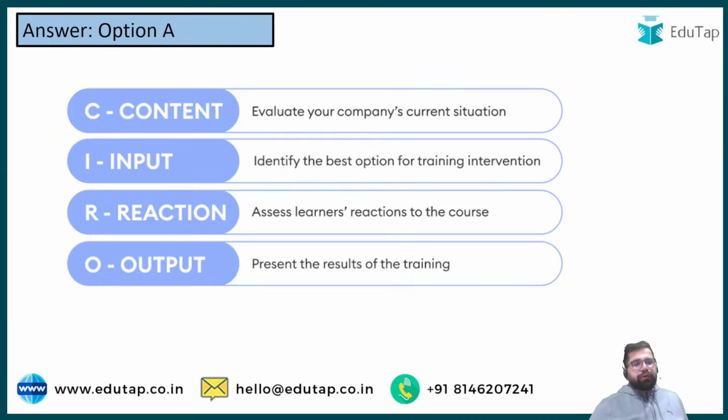Now what is CIPOR? I hope you know that if you have to measure whether the training and development process of the company is going on the right track or not, you follow the CIPOR approach. C stands for context, the company's current requirement, like how many people I need to train on AI. So you set the context first, then you provide the input, as in I identified that 18 people require AI training, so I will have somebody from industry who can give the training to these 18 people. Then I will check their reaction and also check the output. Reactions of what? People who have taken the training. Output as in is there any significant increase in the productivity or any other measure. Right? So this was the CIPOR approach.